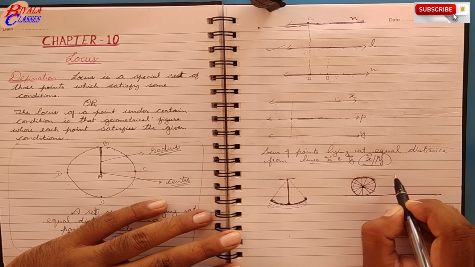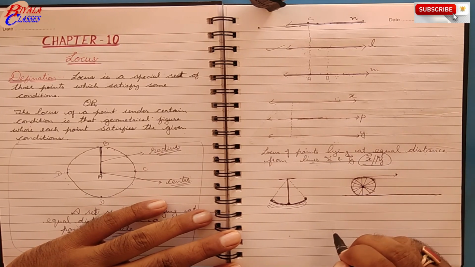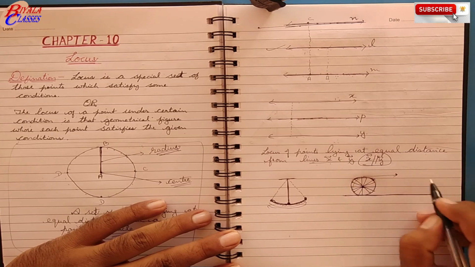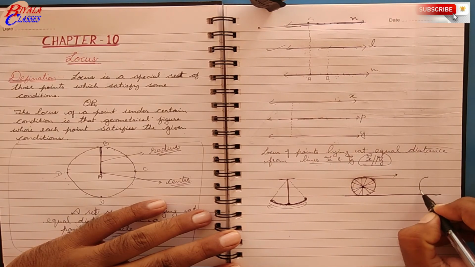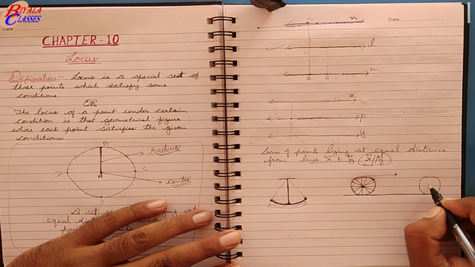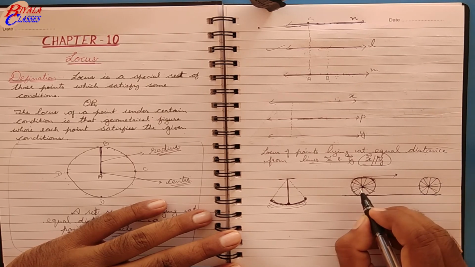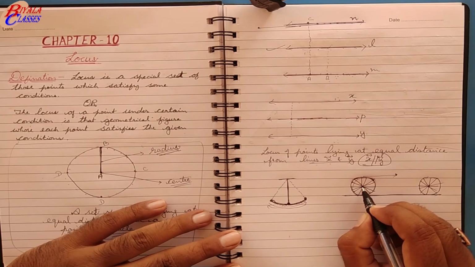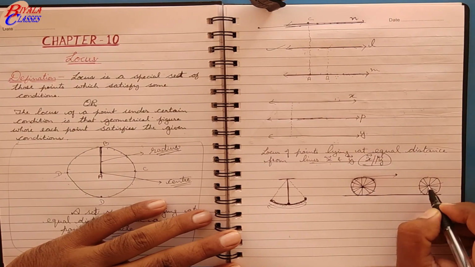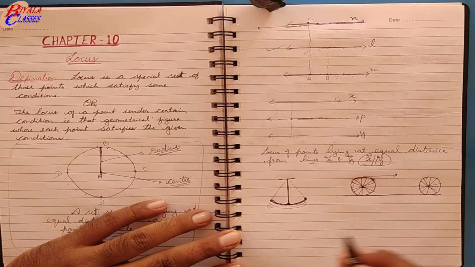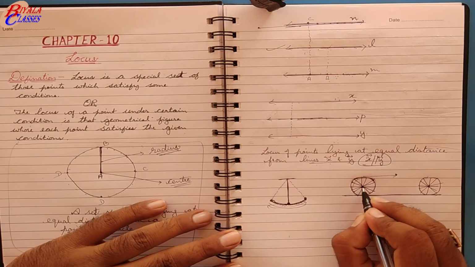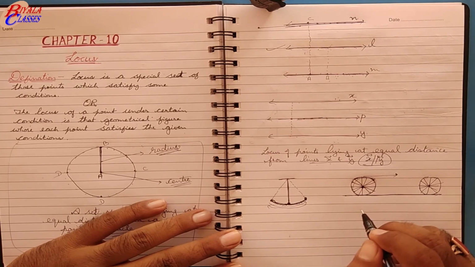Now if you move this wheel, say from this position to this position, then of course its center will also travel. The center of this wheel will also travel from this position to this position. Now what is the locus of the center of this wheel when it moves on a plain road?